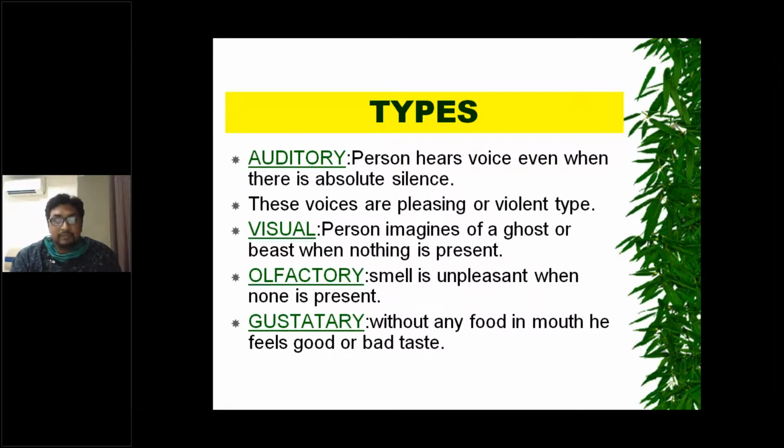These voices can be pleasing or sometimes violent type. As we know, hallucination is a false sense of perception. So there is no stimulus, but the person feels that he perceives some sense.